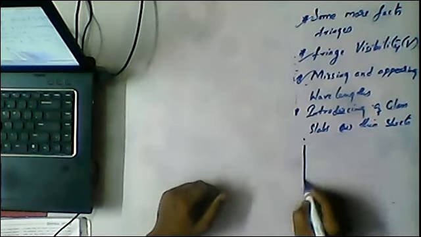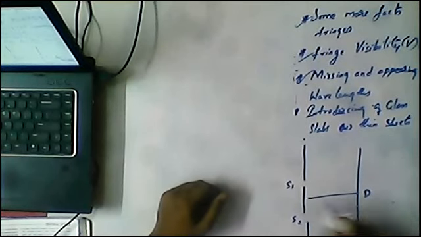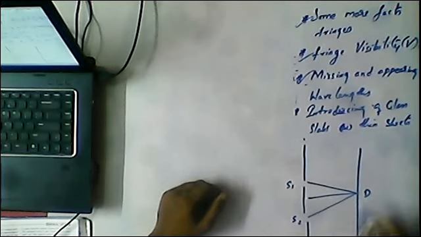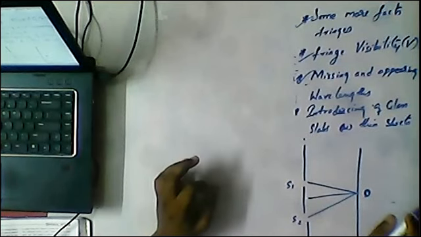Here this is our experimental setup as usual, S1 and S2, and this is the distance capital D. Now S1 and S2 both are interfering at point O, and here we are getting central maxima.